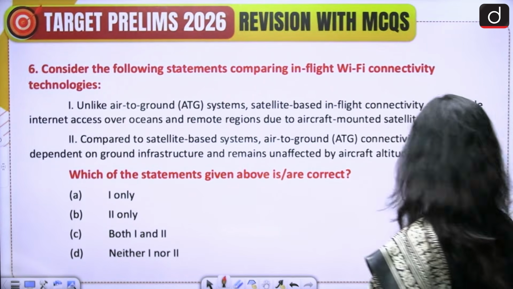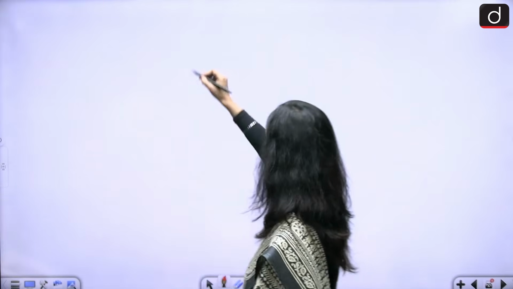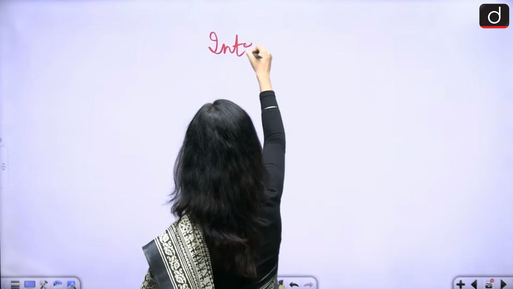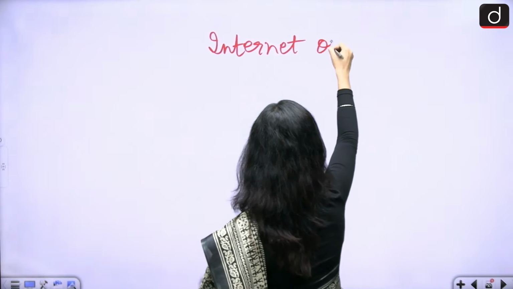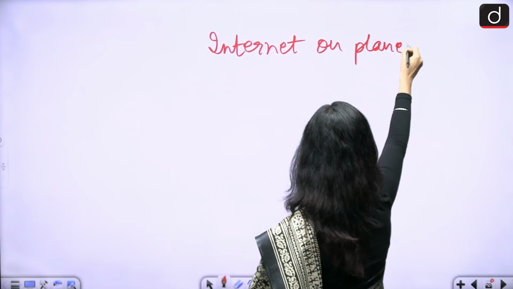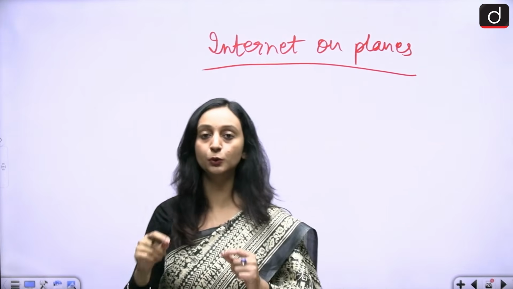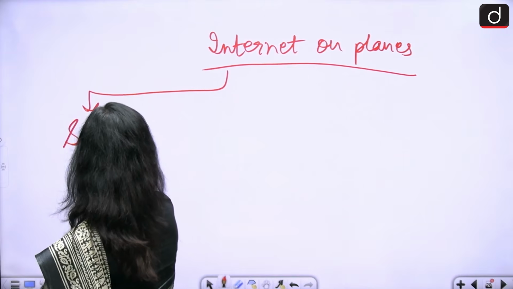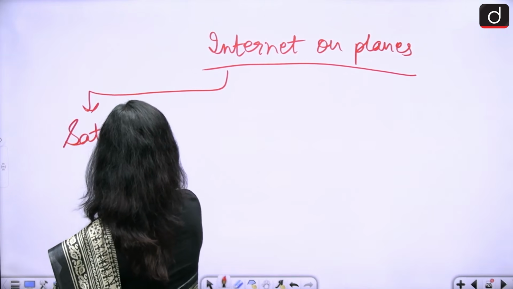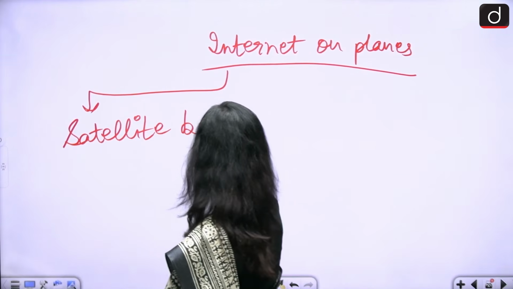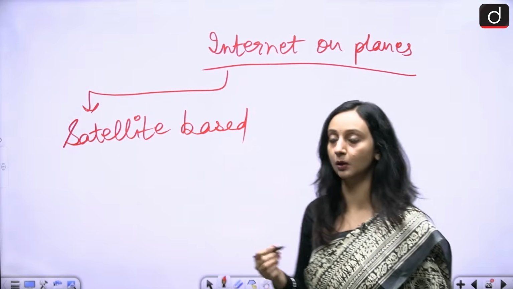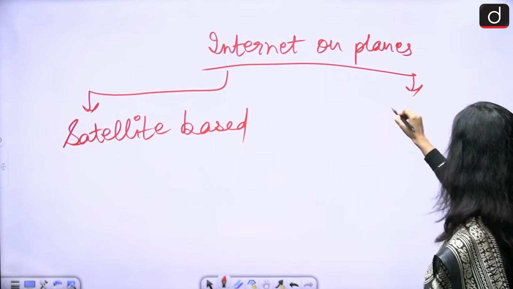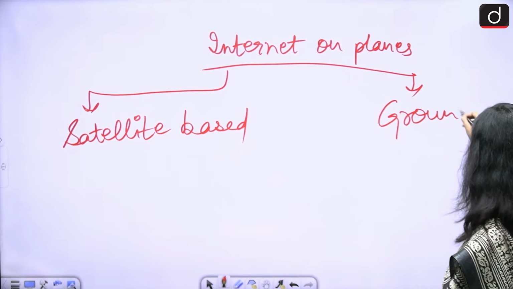Done? So we're talking about internet on airplanes. So here we have two technologies. One is satellite based and the other is ground tower based.